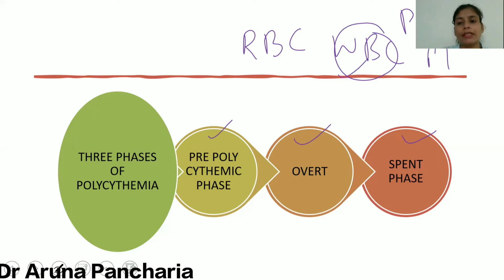Means we can use the word granulocytic hyperplasia, and platelets are also going to increase. But compared to these two, there is overproduction of the RBCs. Now, depending on what phase the patient is in, the symptoms will be likewise, or the production of the cells will be likewise.